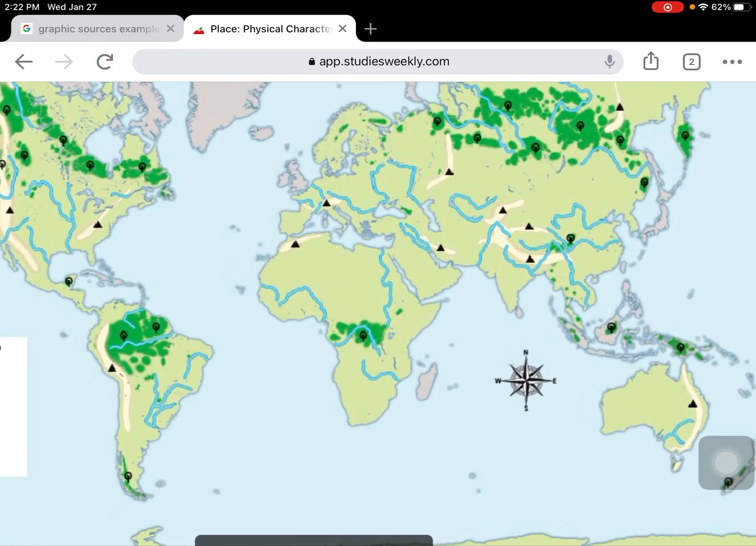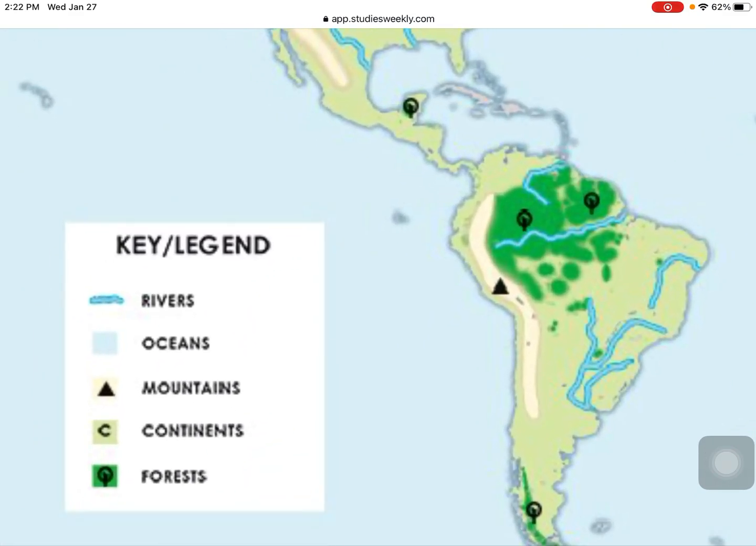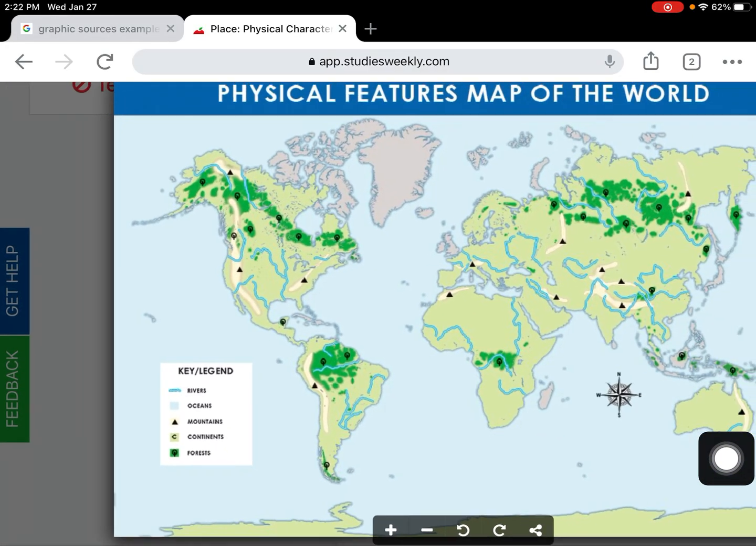It is a compass rose. Very good. And then also over here, this is labeled for us. We have our key and our legend. So we know that our rivers are going to be, we're going to understand that they're rivers based on our blue lines. Oceans are going to be blue. Mountains will have triangles. Continents will have a C here. And we have forests that will have another little black and green symbol right here. So we'll see lots of this color green when we're looking at those forests.